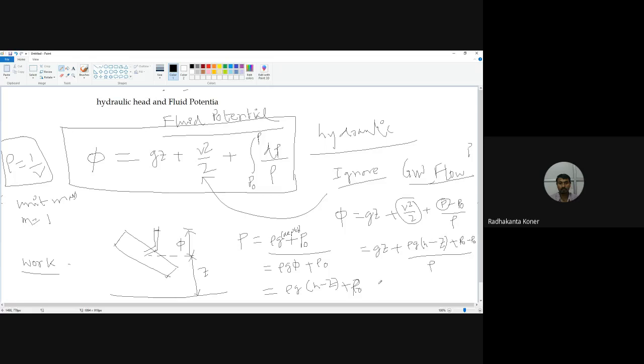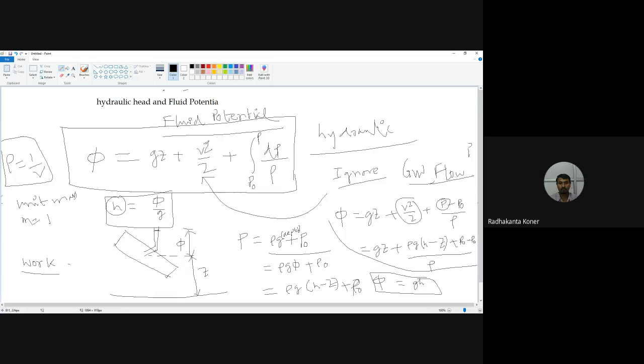Finally this equation will come: phi is equal to gh, or h is equal to phi by g. So this head is basically fluid potential.